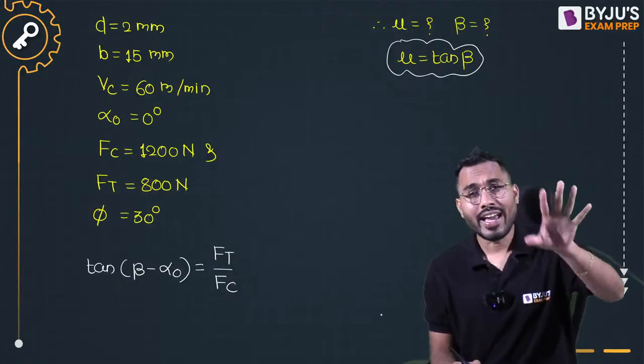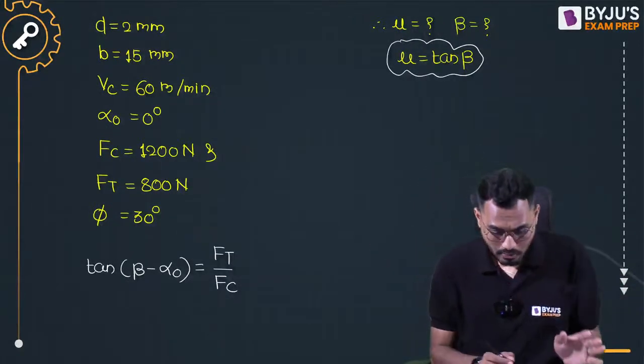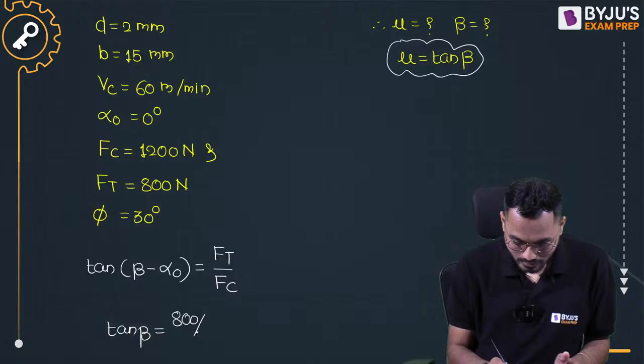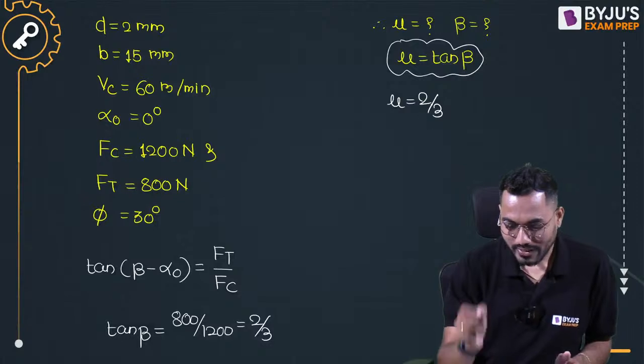You can even go and calculate the beta value, and then that beta value can be utilized successively also, no worries. But directly I'll say that tan of beta is exactly equal to Ft divided by Fc, that is 800 divided by 1200. So can I say it is coming exactly 2 by 3? That is, mu is exactly equal to 2 by 3.